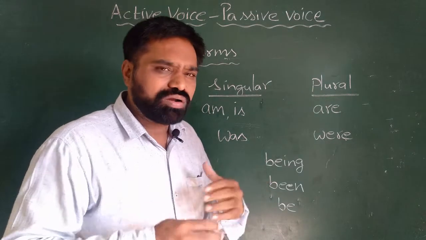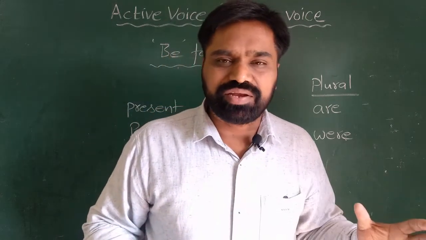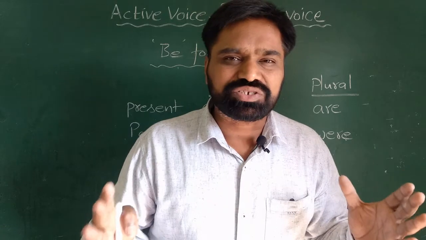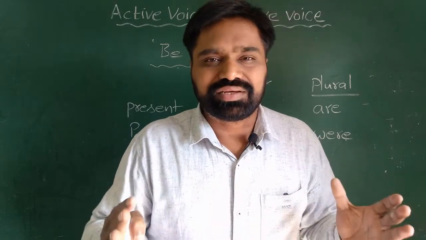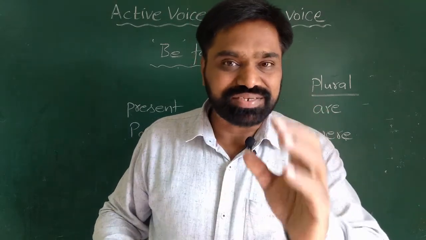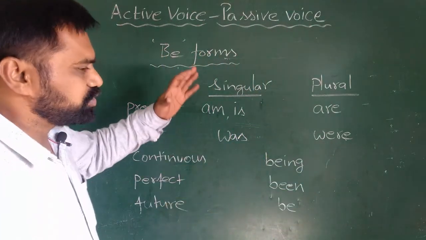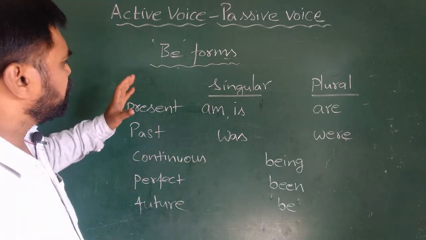This is not the thing which you commonly find in grammar books. In grammar books you will find totally different structures which are a bit lengthier. So just to make it easy and simple, I have given you this short form which you should try to remember. Now see here, be forms.